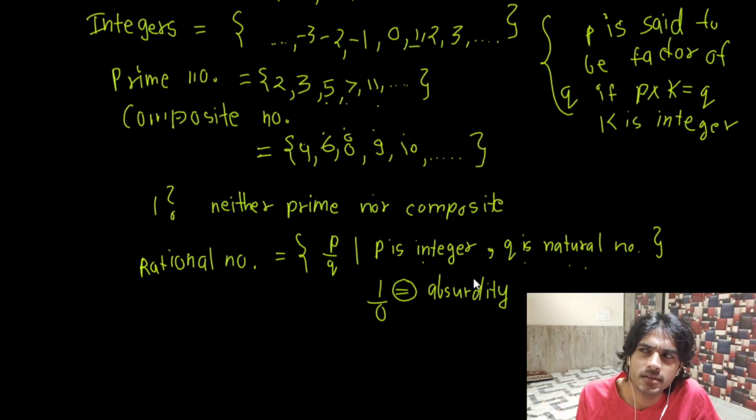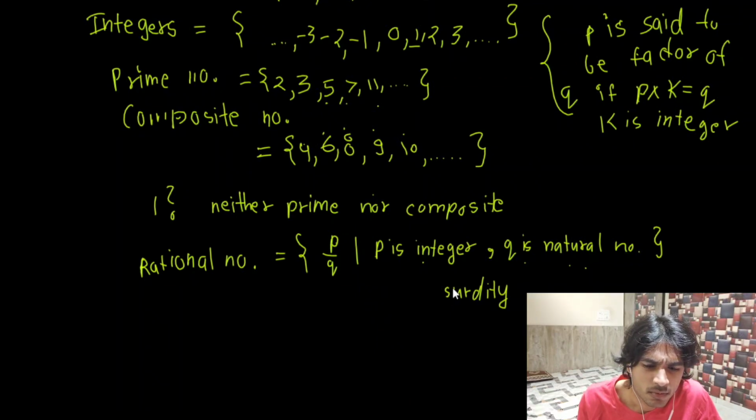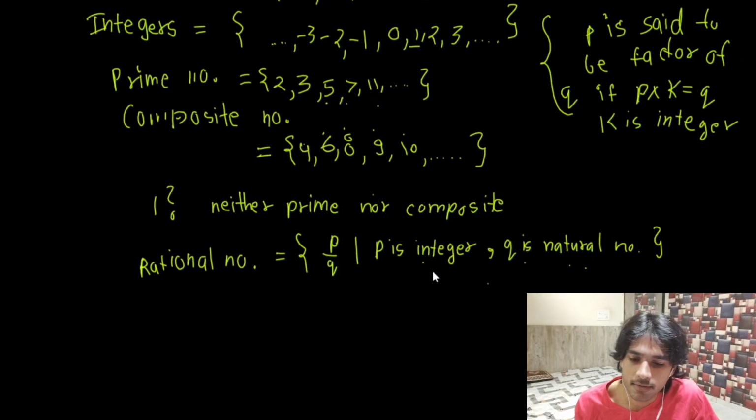Absurdity simply means something that doesn't make sense, something that seems not sensible, like it is not right. So rational numbers are basically a collection of all those numbers which are of this form, P by Q, where P is an integer and Q is a natural number.